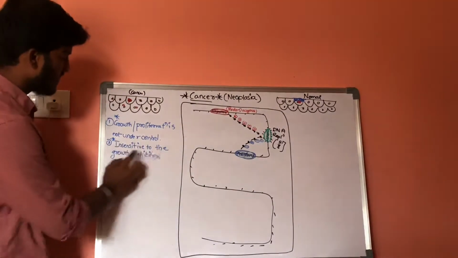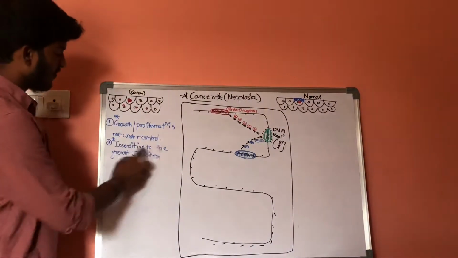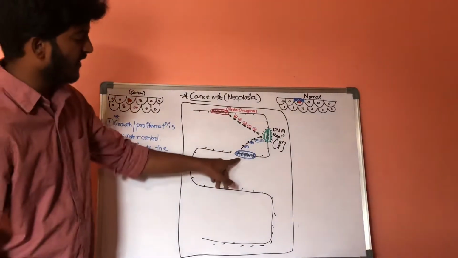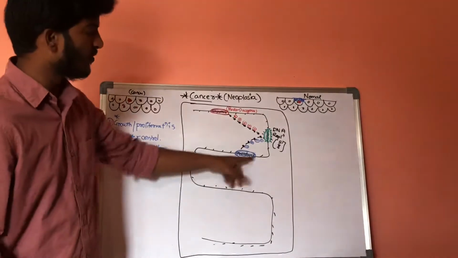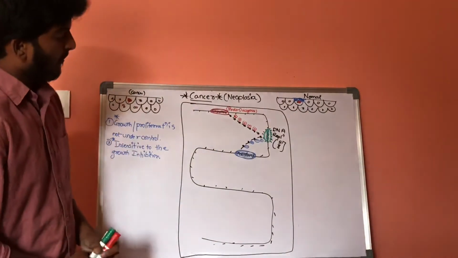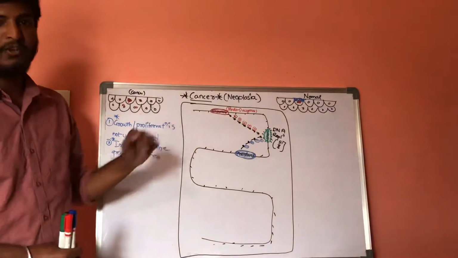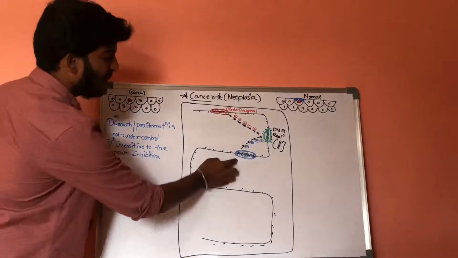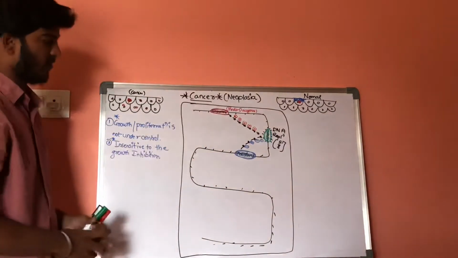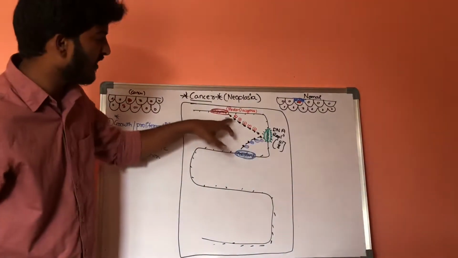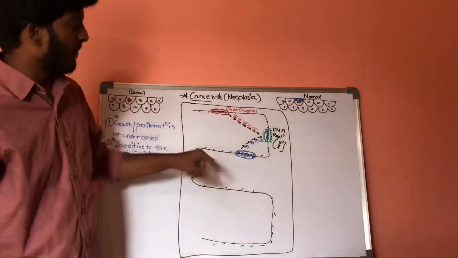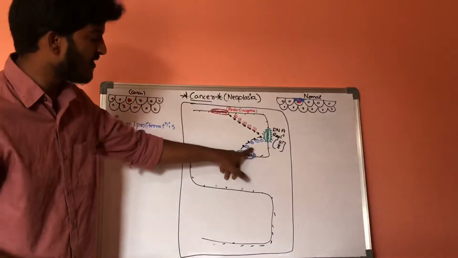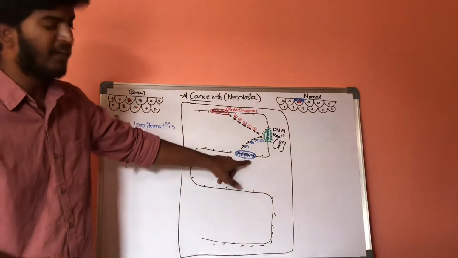The cancer cells are insensitive to the growth inhibitor. Now let us consider this is the growth inhibitor. In a normal cell, it should be kept inhibited in order for DNA replication to occur. But in a cancer cell or neoplastic cell, the function of these inhibitory genes is increased rather than the proto-oncogenes.